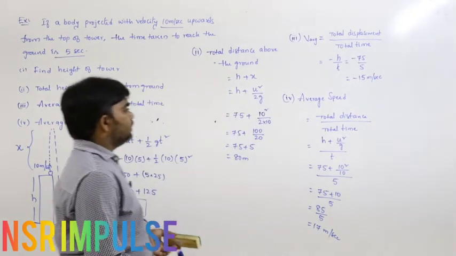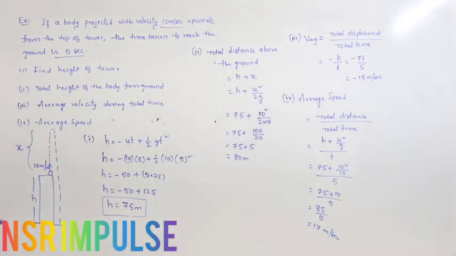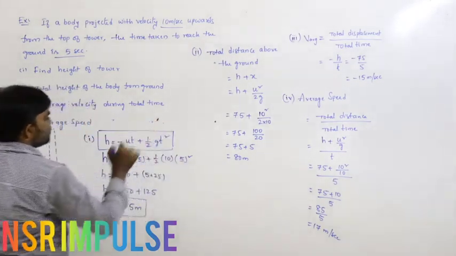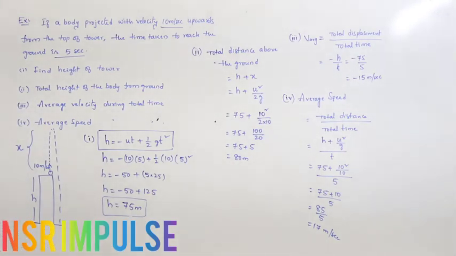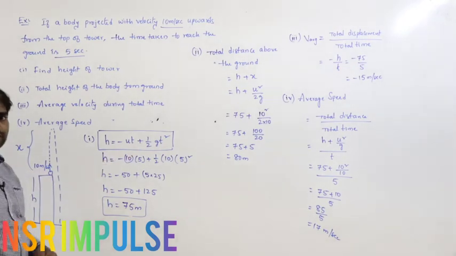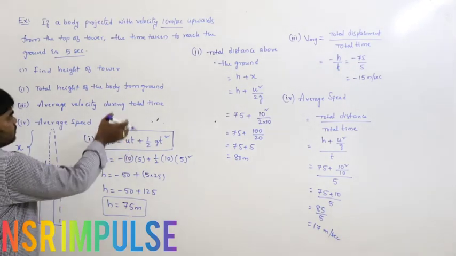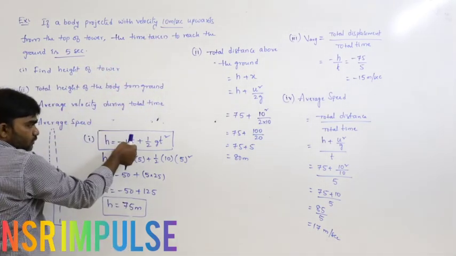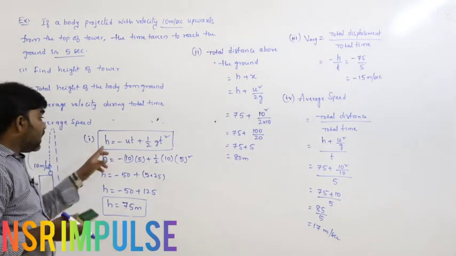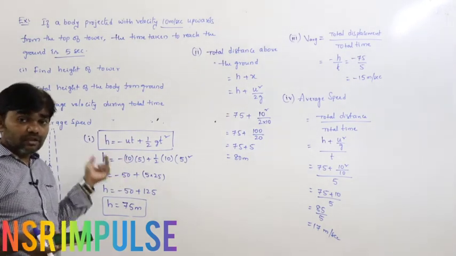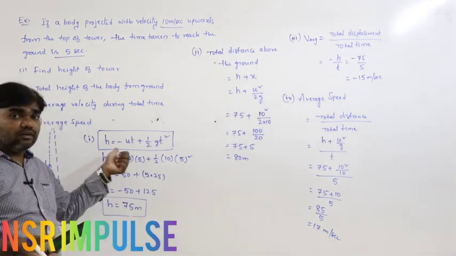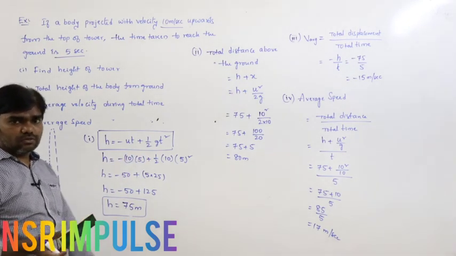So this is the way to calculate the problem based on this. First, this is the main equation we must remember, the equation of motion for the body projected from the top of the tower. Here in the given problem we have velocity and time, we calculated height. If the height and velocity is mentioned, we can calculate time. So anything we can do.